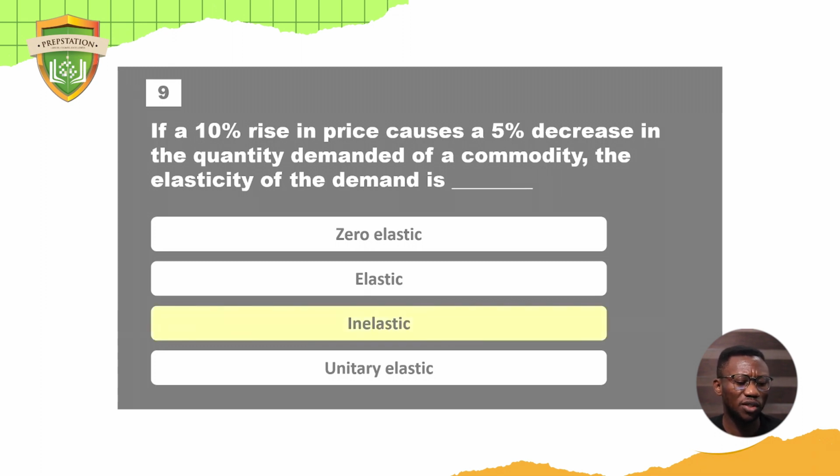If you solve this question properly, you find out that it is inelastic demand, because the change in the price cannot be compared with the change in the quantity demanded. We have a 10% rise in price. Imagine you increase the price by 10%, then only 5% of your purchases are reduced. Taking school fees, for example, a school decides to increase their school fees by 10%, and only about 5% of parents pulled out. That's inelastic demand. That's not so bad compared to increasing by 10% and 40% of the parents not showing up.